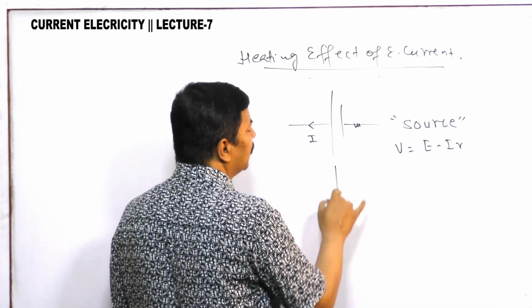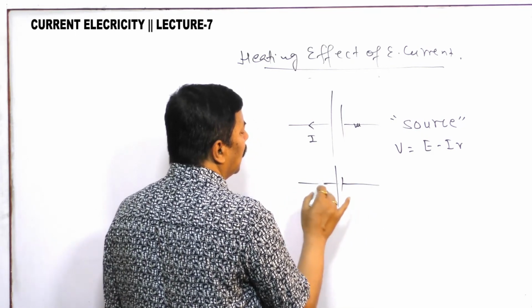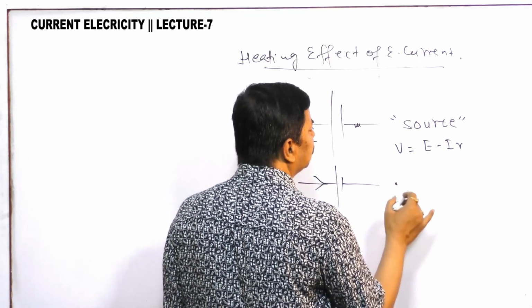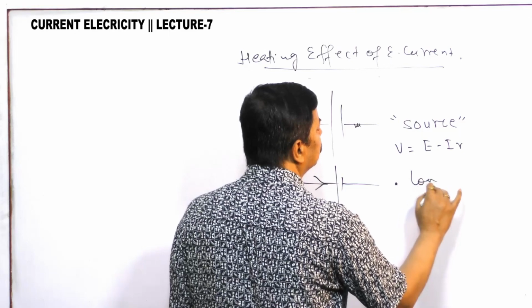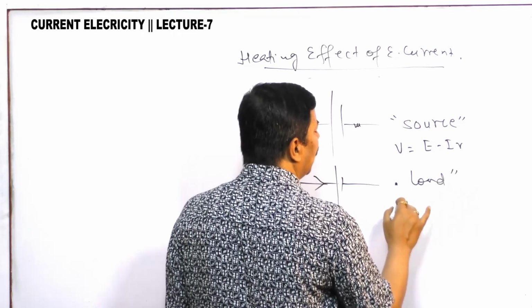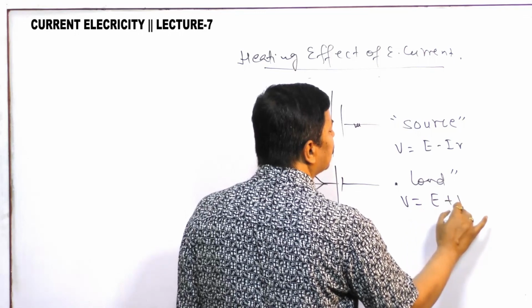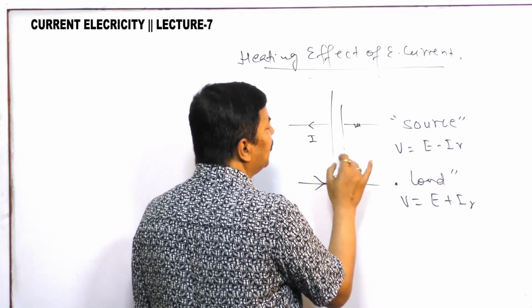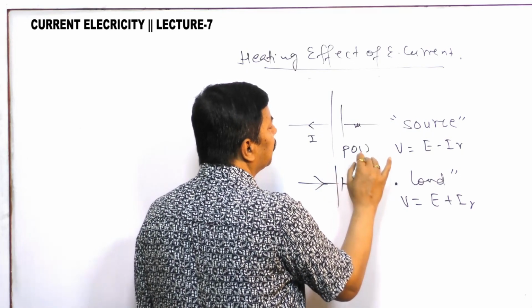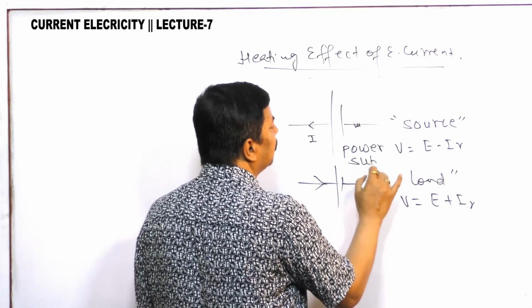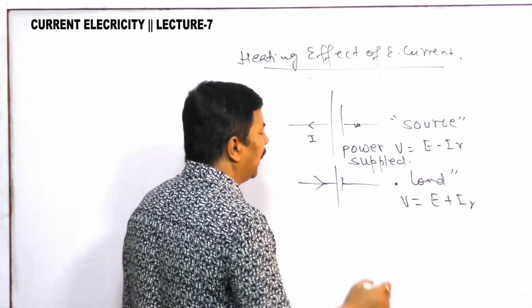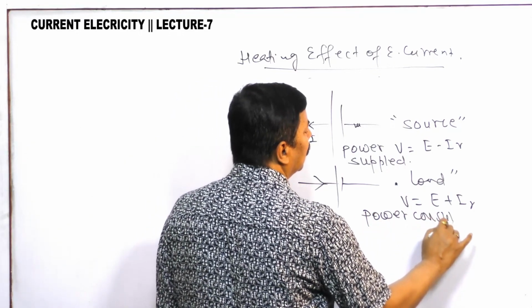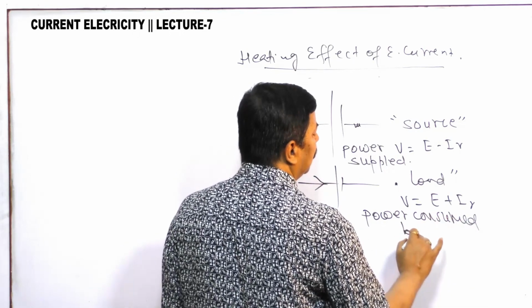But if we see here, the current is entering the battery and here it is behaving as a load, and here V is equal to E plus Ir. Here power is supplied by the battery, and here power is consumed by the battery.